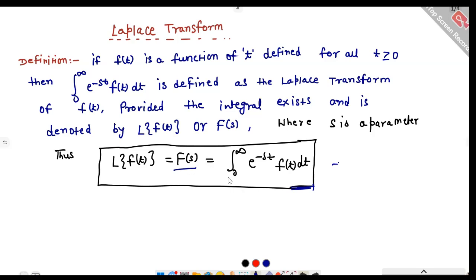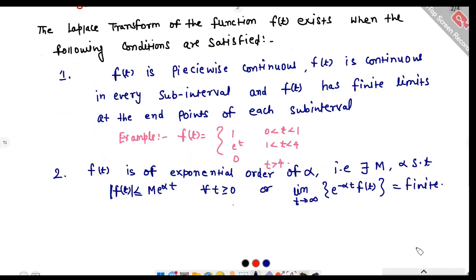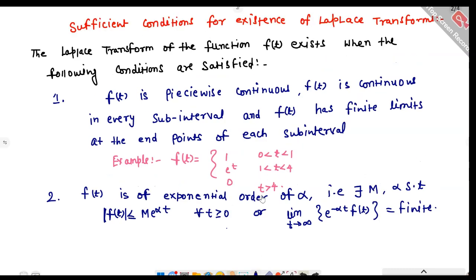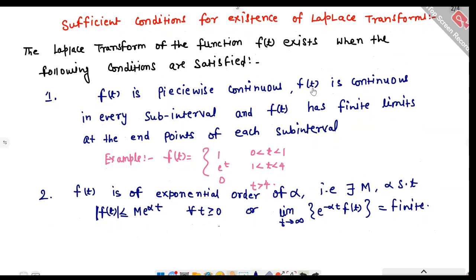Now we have a question. Does the Laplace transform always exist? Great question. The answer is no. Not every function has a Laplace transform. For it to exist, two conditions must be satisfied. Let's see the two conditions. The Laplace transform of the function f(t) exists when the following conditions are satisfied.